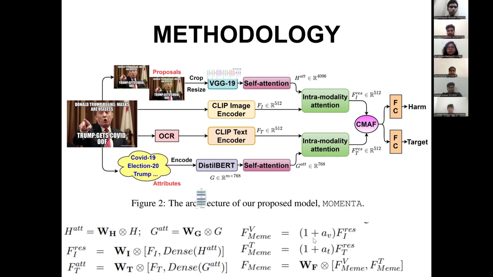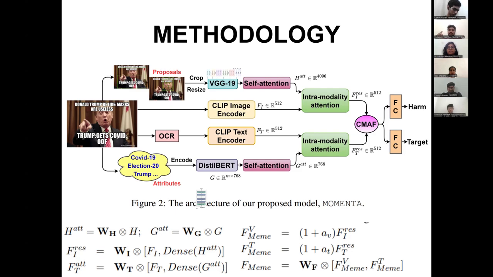This one is added for removing the problem of vanishing gradient. With these attention values, these two are firstly multiplied, so it's scaling. After that, these are concatenated and multiplied with a weight matrix to get a final 512 dimension vector again. And from there are two downstream tasks, finding the harmfulness of the image and the target of the image.